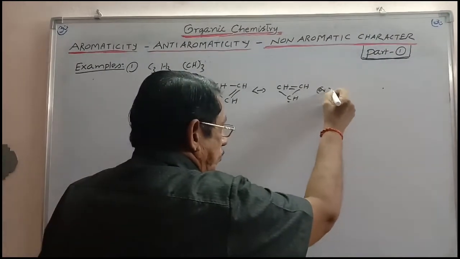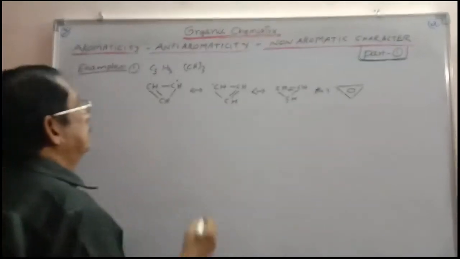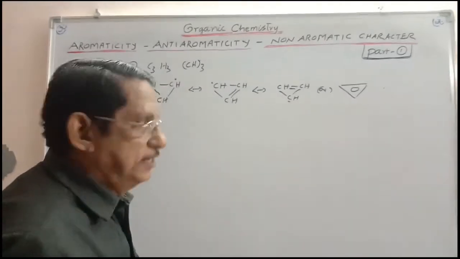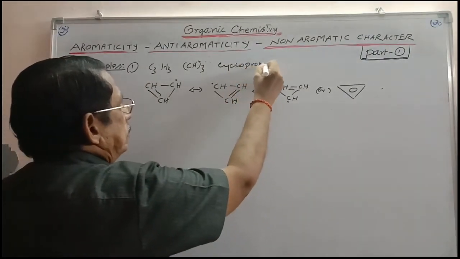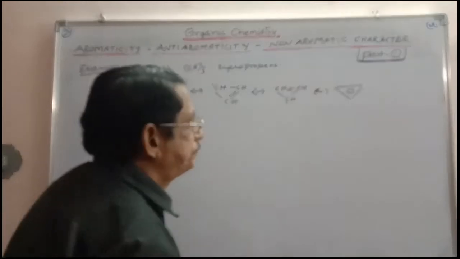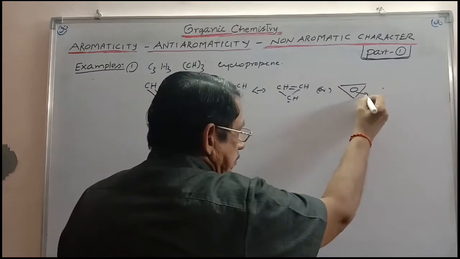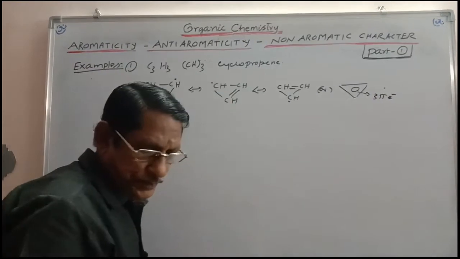For this purpose, you are writing the resonance hybrid for this, which is called cyclopropene. This is having 3 pi electrons. This is called delocalized.